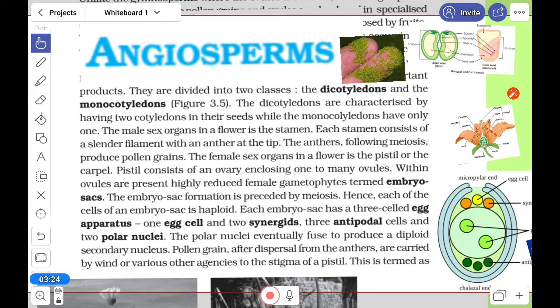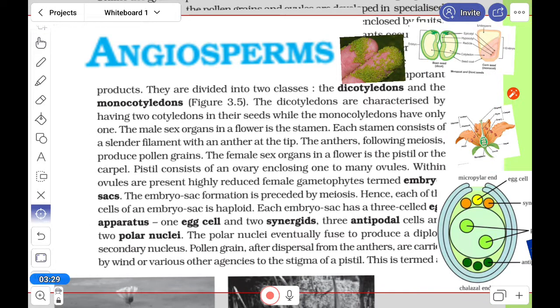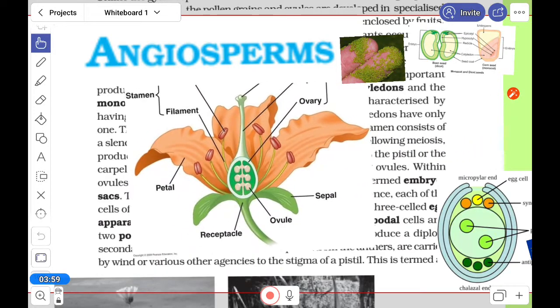Now the male sex organ. Look at it. The male sex organ in the flower is the stamen, and each stamen consists of a slender filament and the anther. I think all of you know this. The anther produces the pollen grain. In the female also the pistil is there, and from that the ovary, and it produces many ovules.